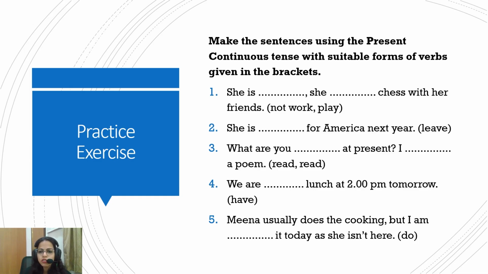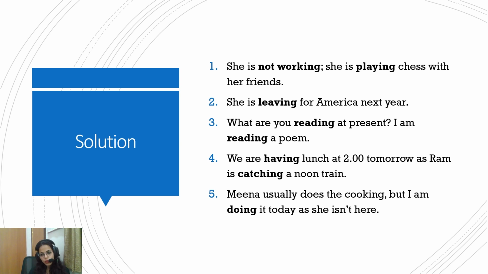Okay, let's see what these questions are. She is not working. She's playing chess with her friends. She's leaving for America next year. What are you reading at present? I am reading a poem. So you do understand the difference between the both readings. We are having lunch at 2 tomorrow, as Ram is catching a noon train. Meena usually does the cooking, but I am doing it today as she isn't here.